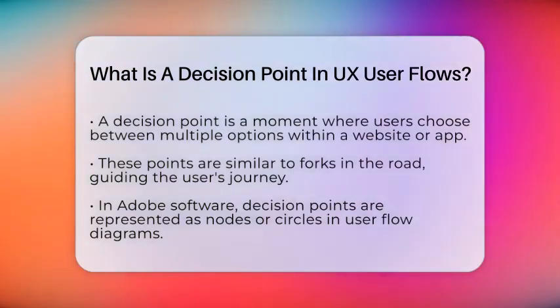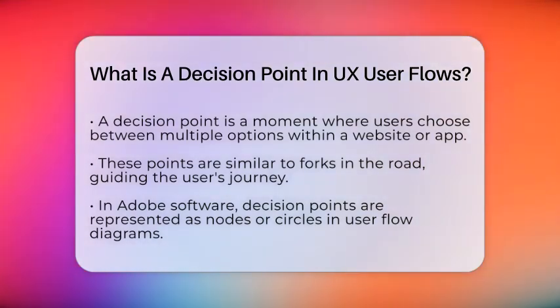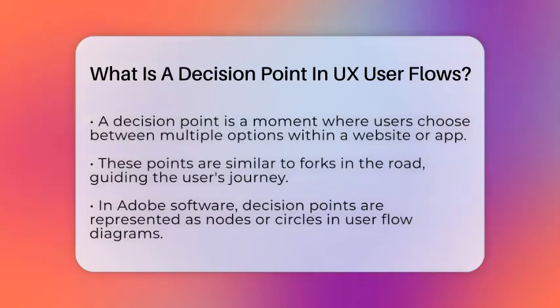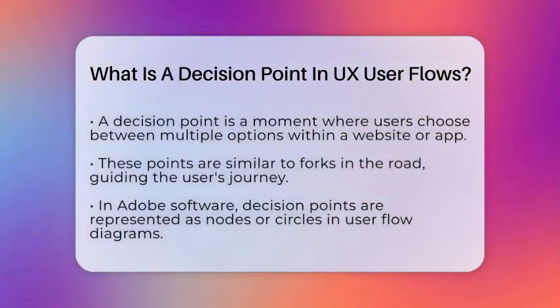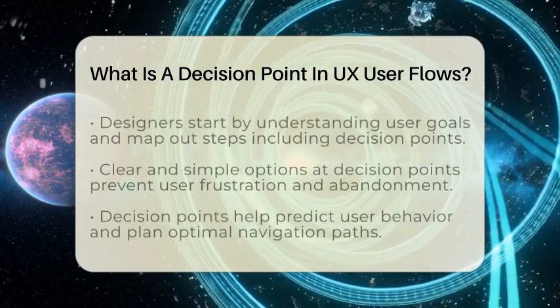For example, when you decide whether to sign up for a newsletter or skip it, you're at a decision point. These moments are shaped by what users want to do and what they need to accomplish. In the world of Adobe software and user flow diagrams, decision points are shown as nodes or circles where the flow splits into different paths.